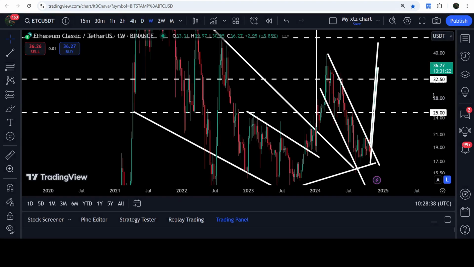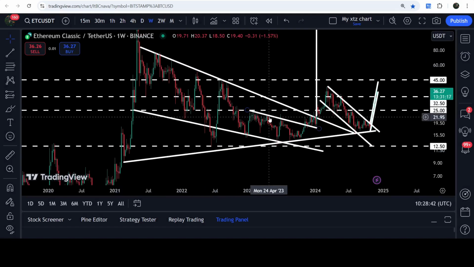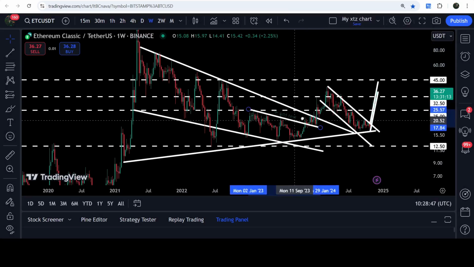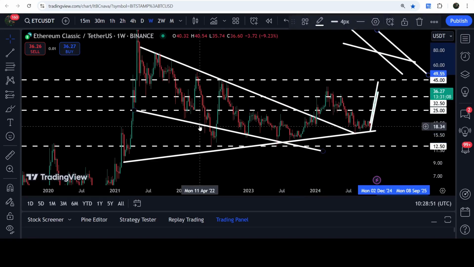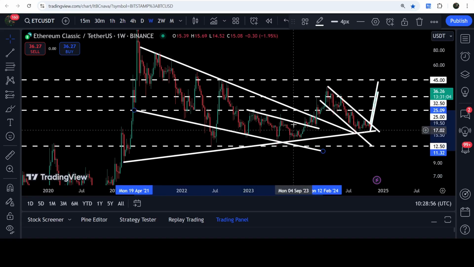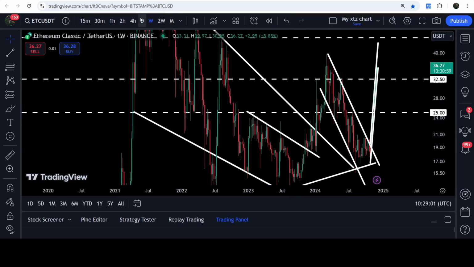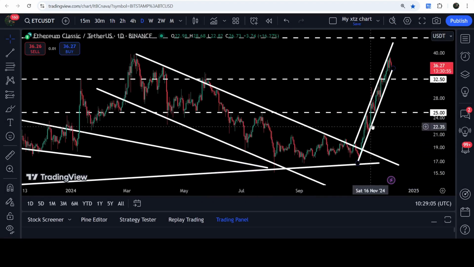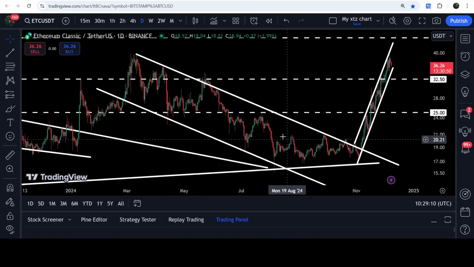And I would also like to show you once again this previous breakout from this big and long-term falling wedge pattern. At the same time, Ethereum Classic has also broken out of this big and long-term symmetrical triangle. And recently, by the way, we also broke out of another smaller down channel that I was showing you in my previous videos on the daily time frame chart. This is the down channel you can see. First, the price broke out of this down channel, then formed this up channel on the smaller time frame. And we will also take a look at this breakout from this channel.